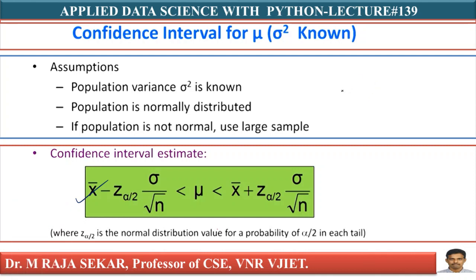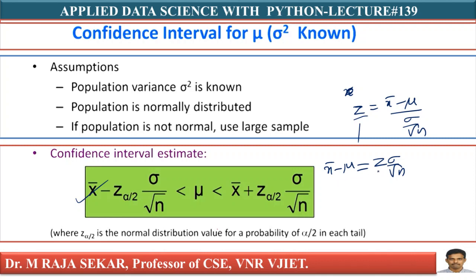My formula is z equal to x bar minus mu by sigma by root n, isn't it? Just cross multiply it. What will you get? Z into sigma by root n equal to x bar minus mu, isn't it?